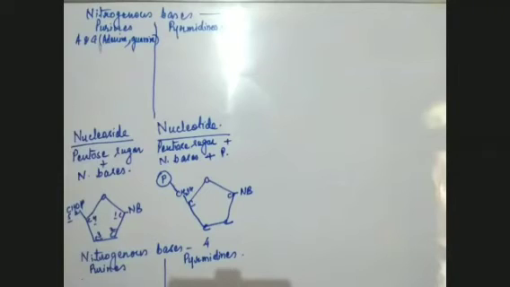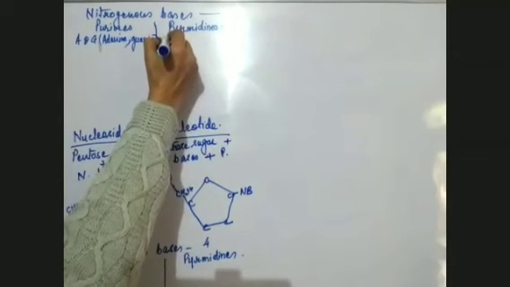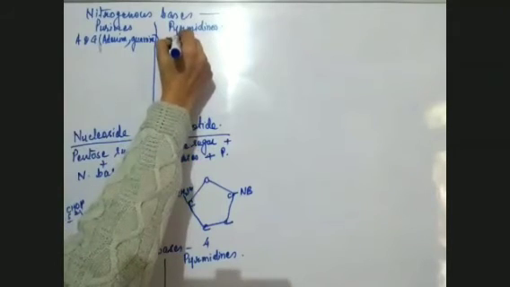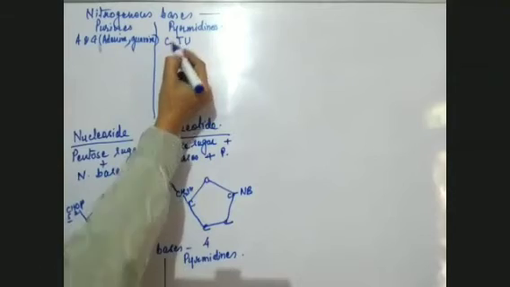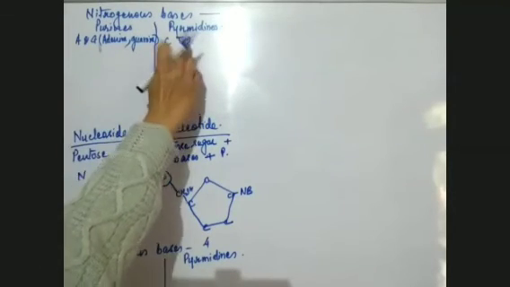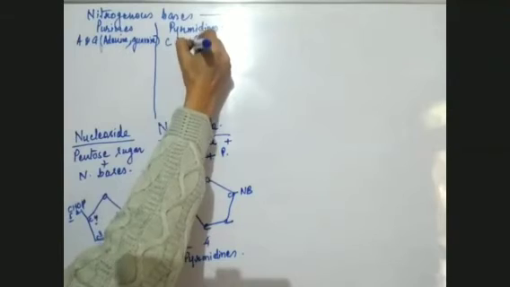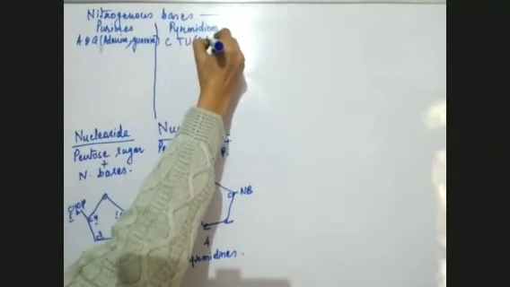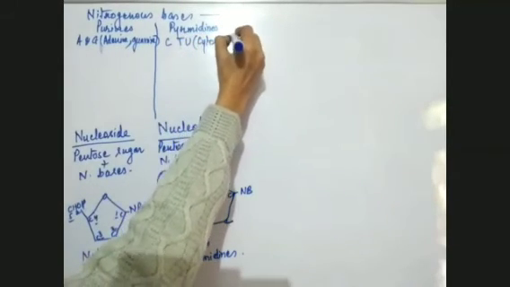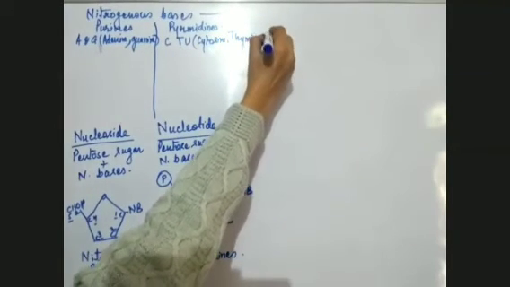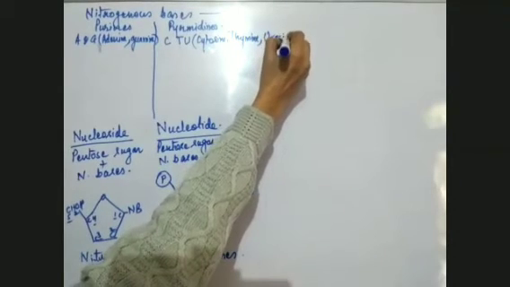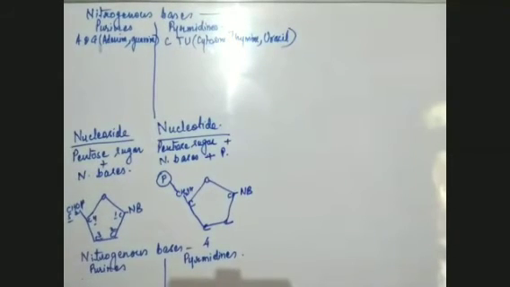Pyrimidines are 3 in number, and those 3 are C, T, and U. T is present in DNA, U is present in RNA. C means cytosine, T is thymine, and U is uracil. So these are the 3.